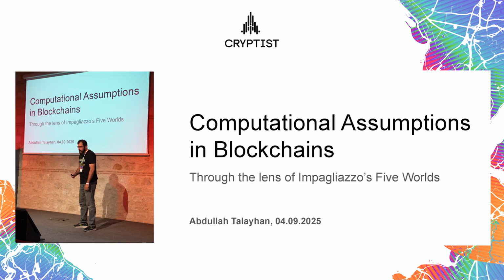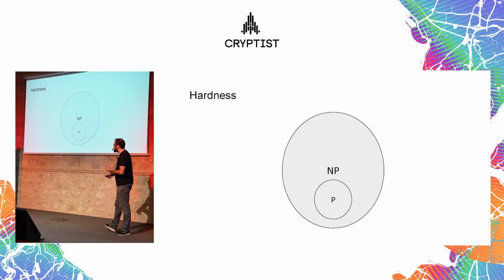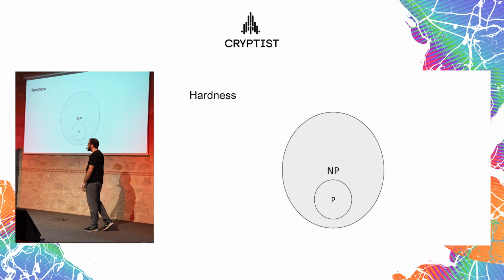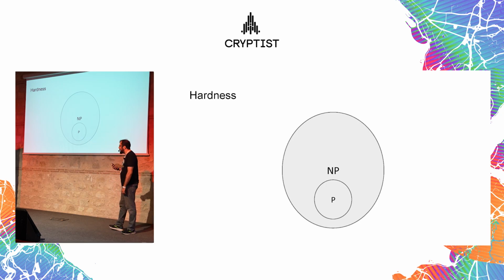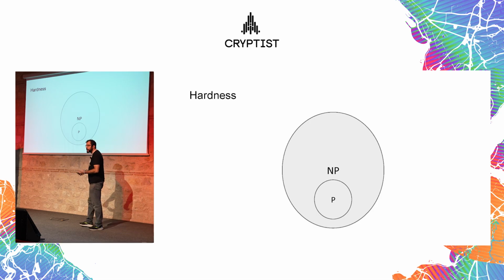So, at the beginning, let's talk about some ingredients that we're going to need to understand this talk. The first one is computational hardness, or hardness in general. In complexity theory, we have several sets of problems, and we try to create these sets in order to reduce problems to each other so that you don't have to solve problems individually. So if you can understand which kind of set a problem belongs to, then we can easily recognize how we can solve it or whether we can solve it at all.